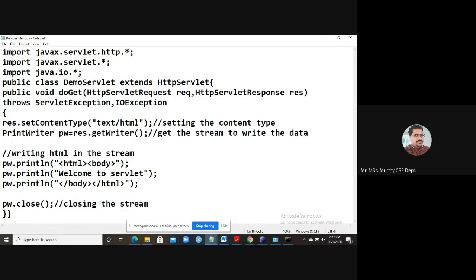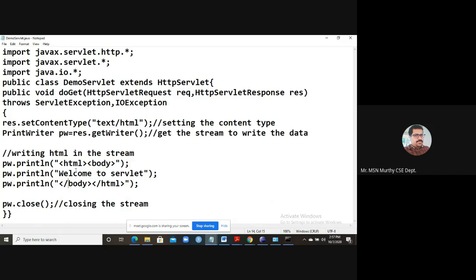So once you obtain the writer, what you have to do? You have to generate HTML. The servlet will generate the HTML for the response. Please remember, every servlet file embeds HTML, meaning the Java program itself embeds the HTML code, because the response will be in the form of HTML. You already set the content type as text or HTML, as I mentioned before. So write HTML body text: Welcome to servlet, body, HTML.